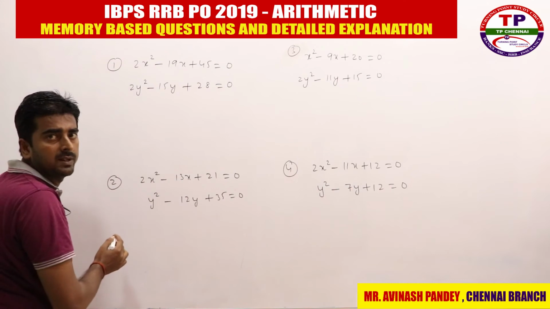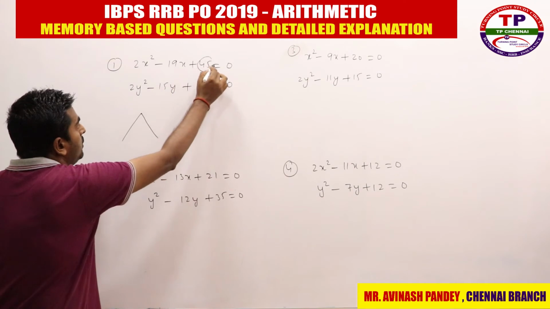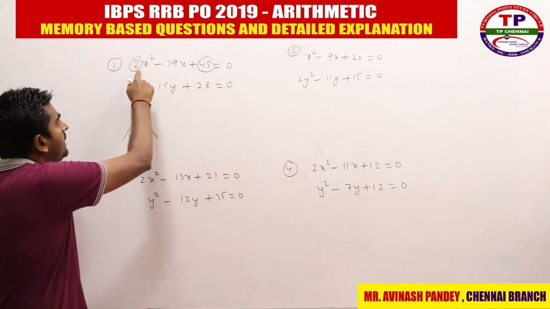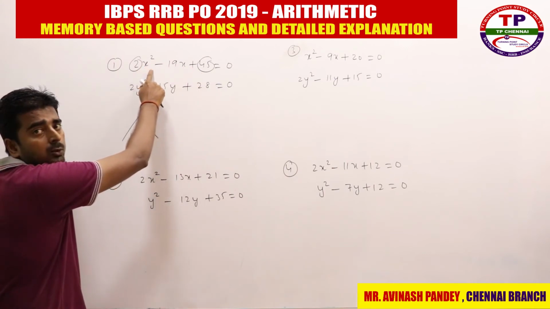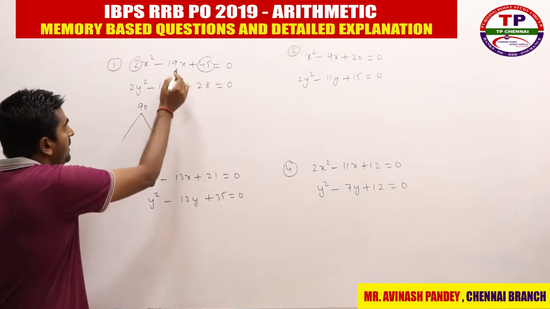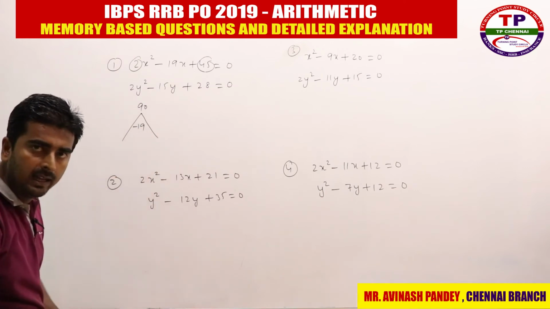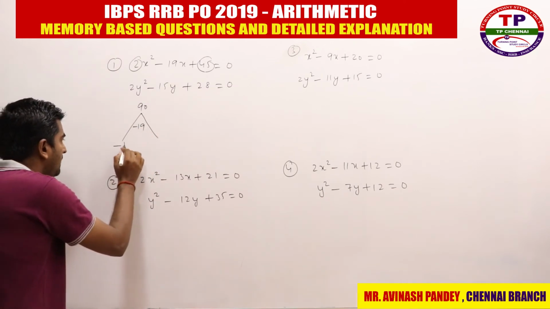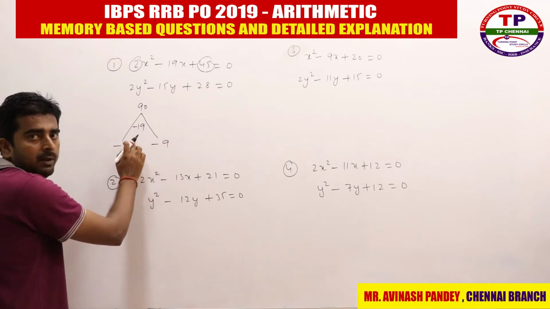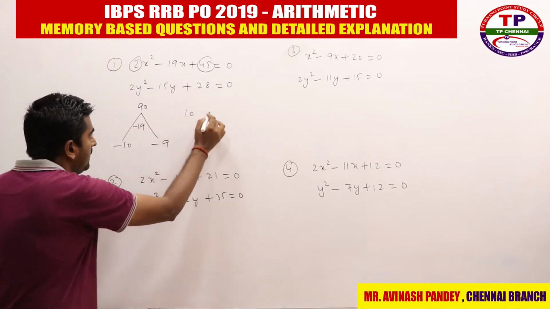So when I consider this first equation, the triangle method is the best method, right? Multiply the constant value with the coefficient of x square. What is the constant value? Plus 45. What is the coefficient of x square? Plus 2. So plus 45 into plus 2 is nothing but 90. And what is the coefficient of x? Minus 19. So what can be the two numbers? 19 table or 10 table, right? So it is nothing but minus 10 and minus 9. When you add these values, you get minus 19. When you multiply these two values, you get 90. Again, you need to change the sign. So it is nothing but 10 and 9.